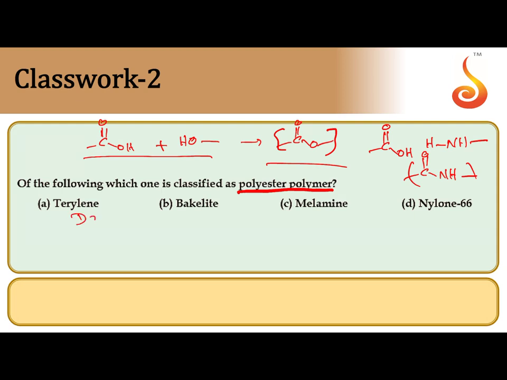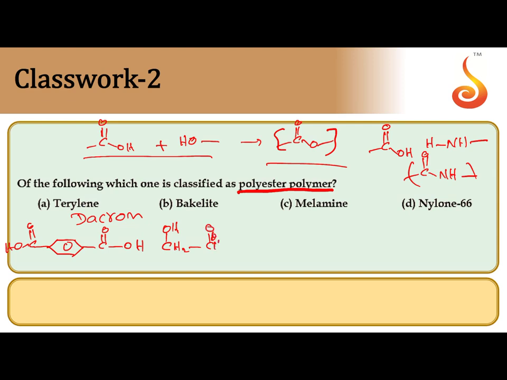Terylene, also called Dacron, is formed by condensation polymerization between two monomers: terephthalic acid, which is benzene 1,4-dicarboxylic acid, and ethylene glycol.